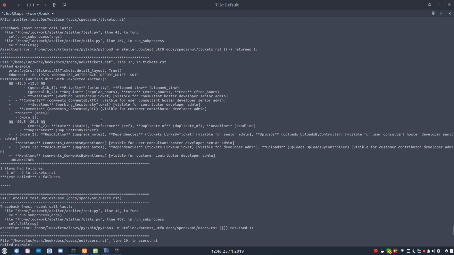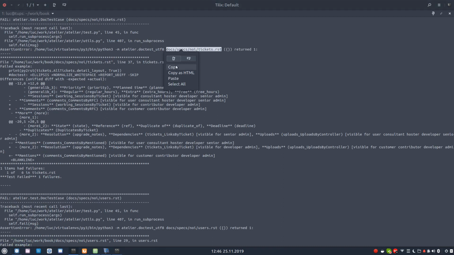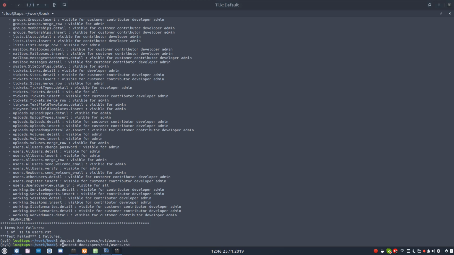Let's scroll up again. So here something more happens. In docs specs Neutickers, I see there is some difference at some place at line 37. What's happening there? Well, you see something has changed. Now let's look at the whole file. I'm gonna make the same. If I copy here, then I must do it with the mouse. I open my file.